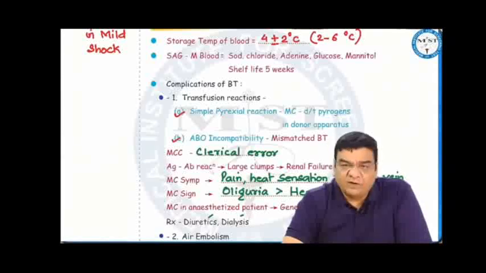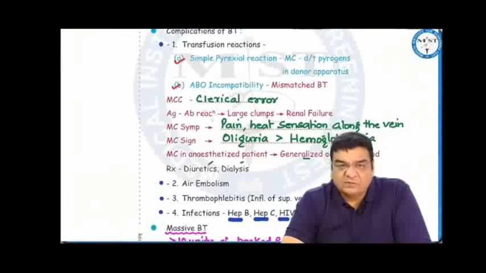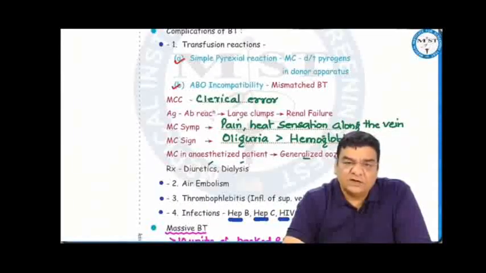There may be some complications of blood transfusion, like transfusion reaction, simple pyrexial reaction due to pyrogens in the donor apparatus. Maybe a wrong blood is transfused due to incompatibility, mismatched blood transfusion. The commonest reason for this is a clerical error. This can lead to antigen antibody reaction, which can form large clumps and cause renal failure.